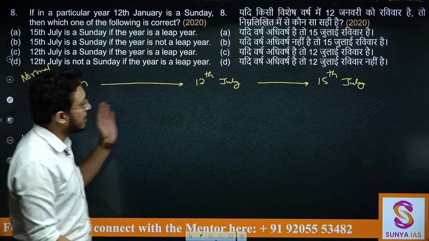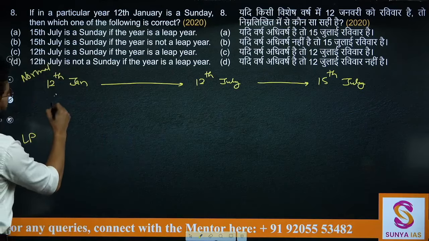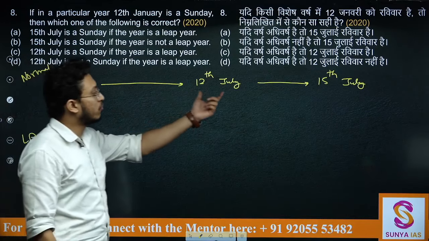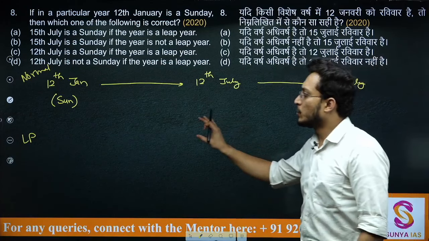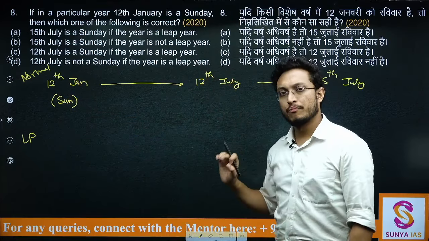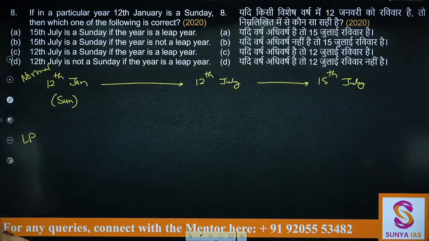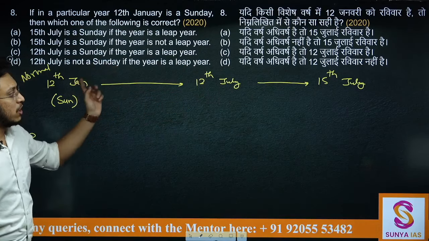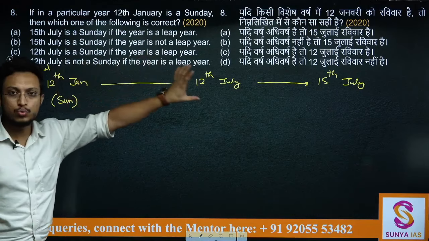Nothing different has to be done, just calculate once. Just add one day to it. You can find that out also. It is given that if 12th of January is a Sunday, how will you calculate till 12th of July? We have done this exercise in the class also. Let's count the number of odd days from 12th of January till 12th of July. What are the number of odd days that I'll encounter in between? These are the two dates in consideration. I will not count both the reference dates. Remember, we have done this in class. Just count one of the two reference dates only.